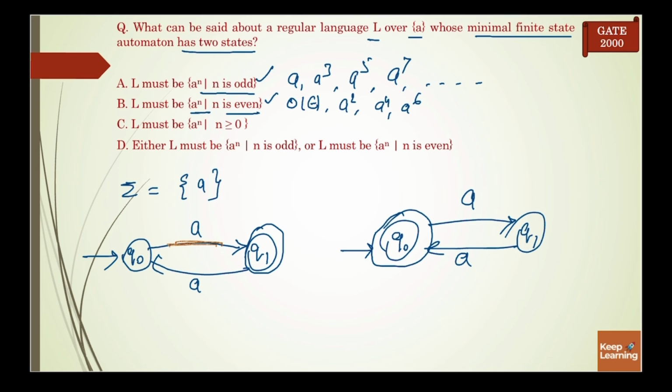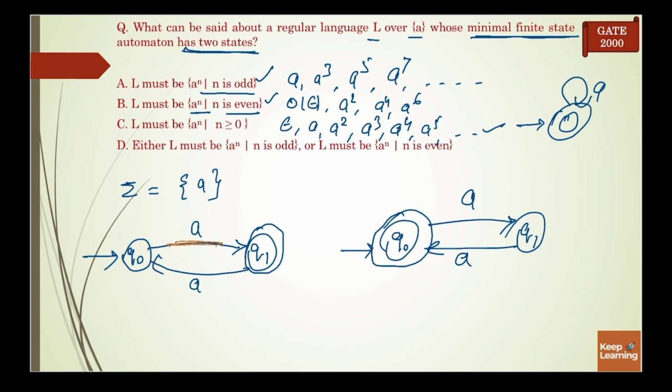Next, L must be A power n such that n is greater than or equal to 0. So it means it can accept epsilon, single A, 2 times A, 3 times A, 4 times A, 5 times A and so on. But to accept these strings, you don't need two states, but it is given that the minimal finite state automata has two states. It can be accepted with a single state also. So this language can be accepted by this DFA only. Okay, so we don't require two states. So it means C can't be our answer.